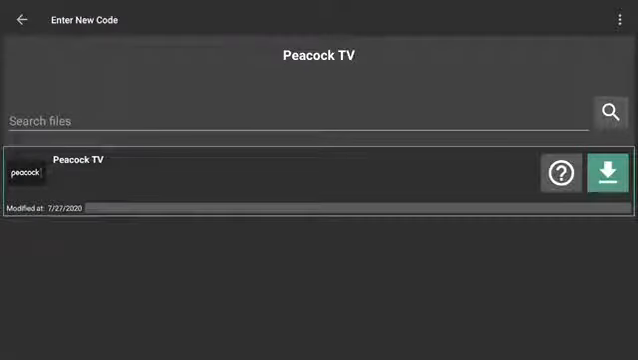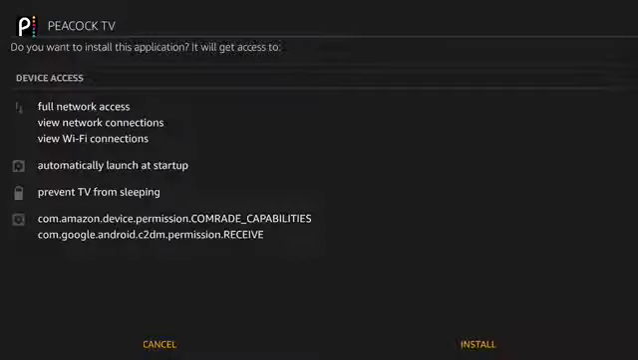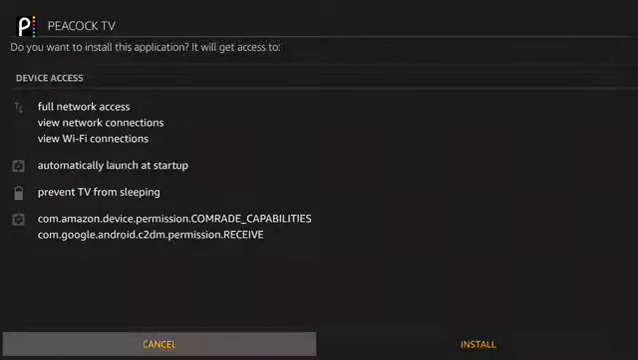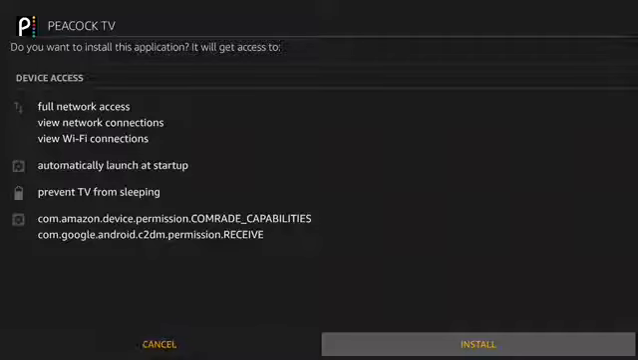Push to start download. Go to install. Push done.